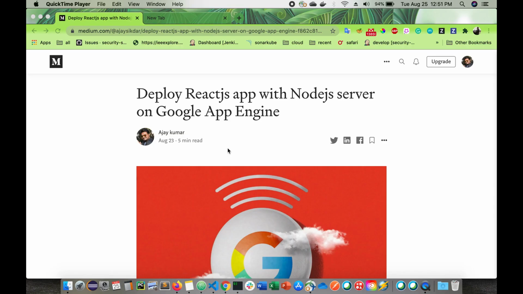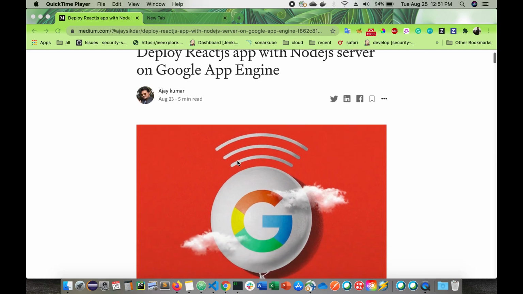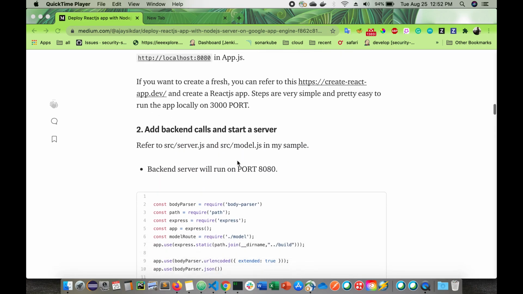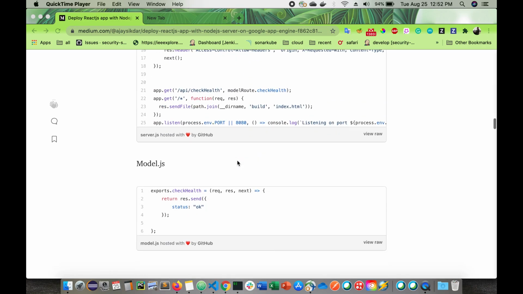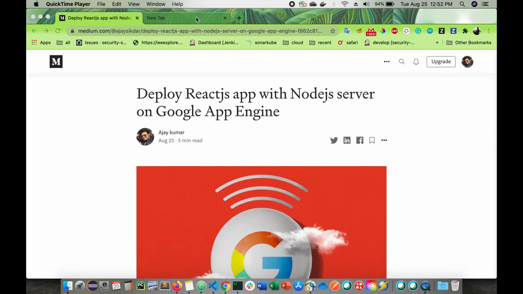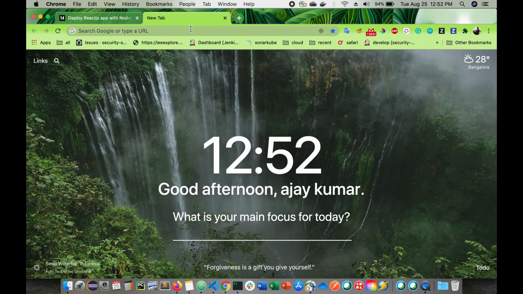I'm gonna show you how to deploy ReactJS app with Node.js server on Google App Engine. So this is one blog in Medium. I have written it. You can go through it and you will have a solution eventually. Okay, so I'll show you how to deploy from app creation to app deploy. Okay, so let's start.